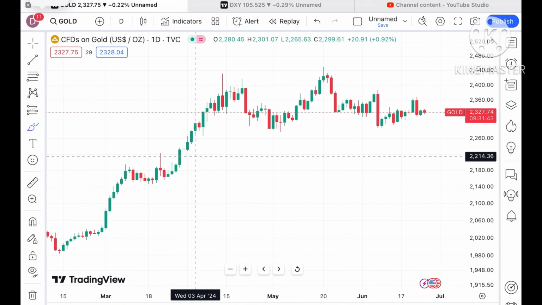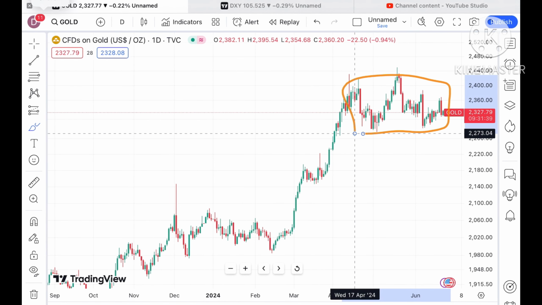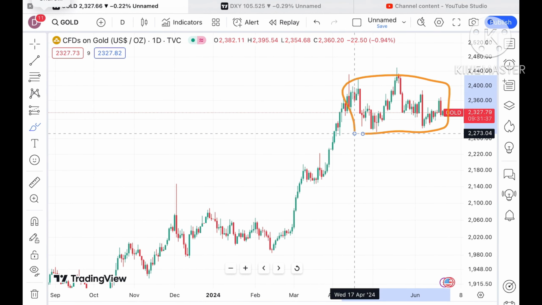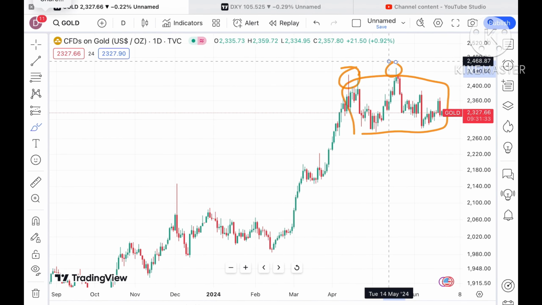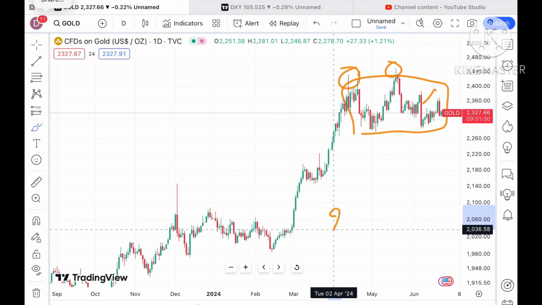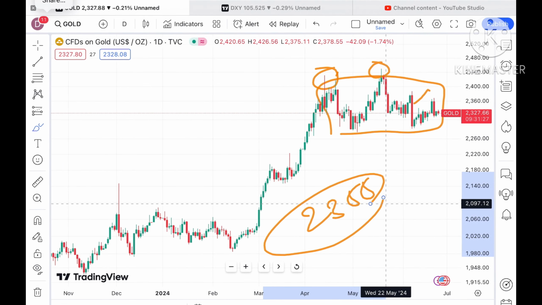Looking at this trend, there is one high, a second high, and a third high. If the price goes above a level of 2388, we can see a further upside movement.